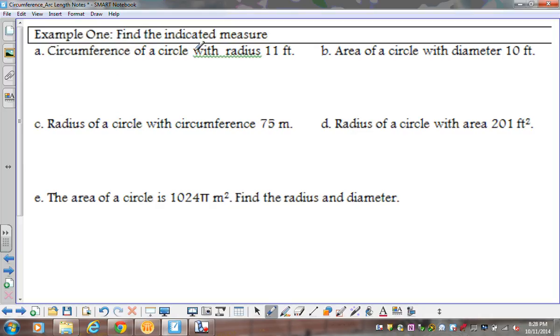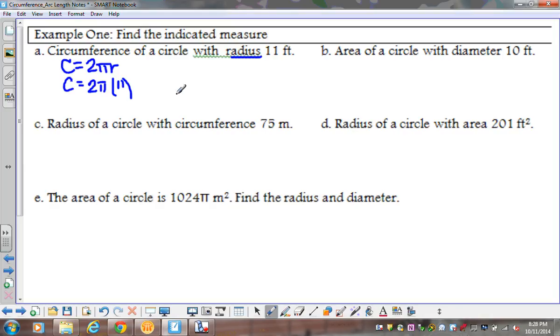Find the circumference of a circle with a radius of 11 feet. So we're trying to find the circumference. My recommendation is go ahead and write down the equation you need to be using. They give me my radius, and they want me to find the circumference, so I'm going to use 2 times pi times r. If they gave me my diameter, I could use pi times d. But they want me to find the circumference given my radius. So I'm looking for my circumference, that's my c. So I've got c equals 2 times pi times my radius, which is 11.